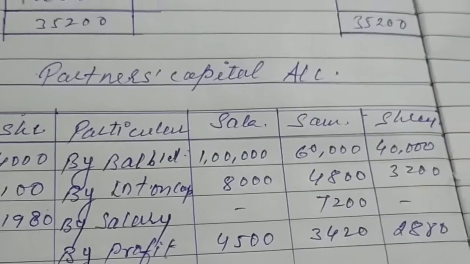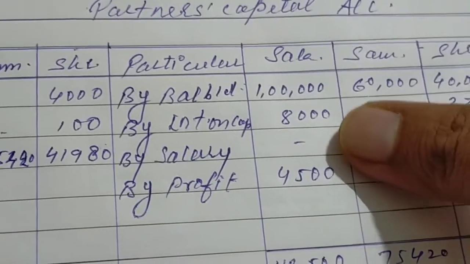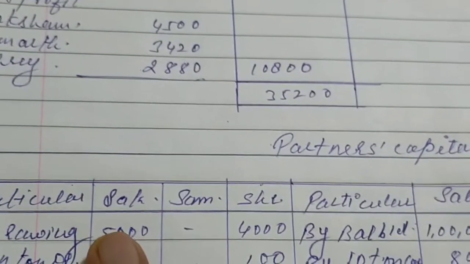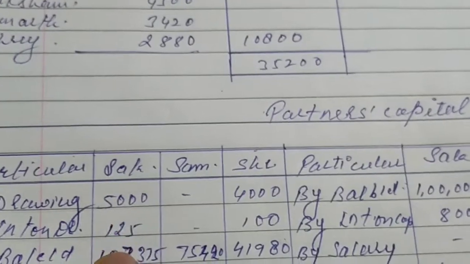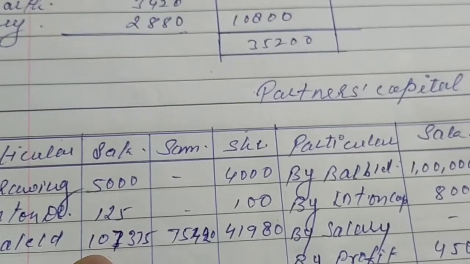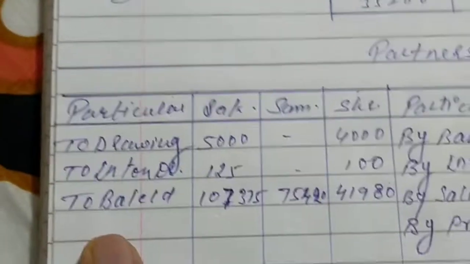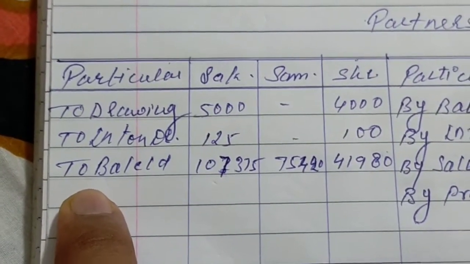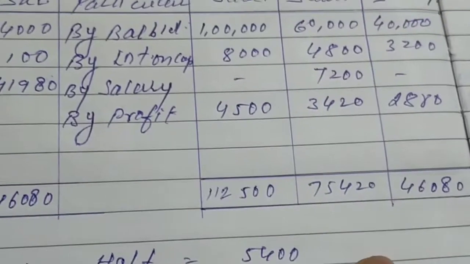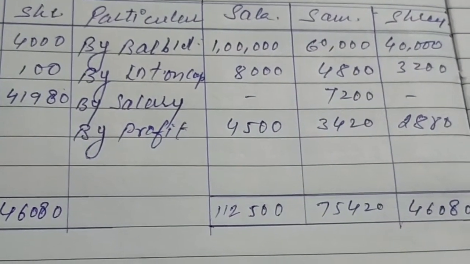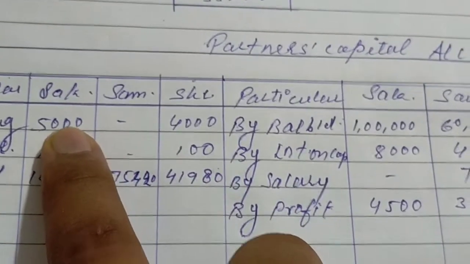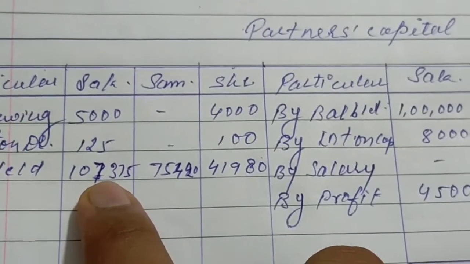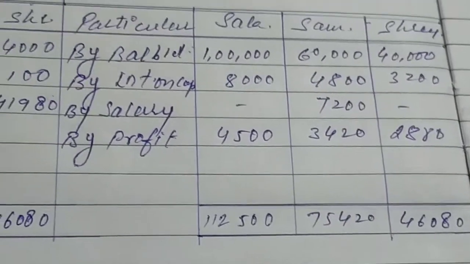Now what will we do? The debit and credit sides, the whole figure we will add, it will become 1,12,500, and we will deduct from 1,12,500 the 5,000 and 125, so it will come to 1,07,375. This will become the closing capital. We will write over here balance c/d. Okay, now here 1,12,500 minus 5,000 and 125 comes to 1,07,375. Same here for Saksham.